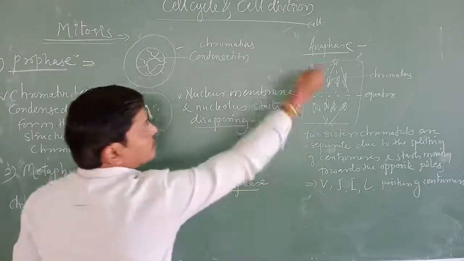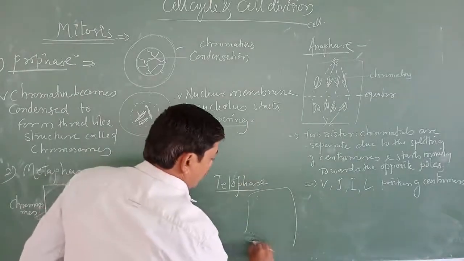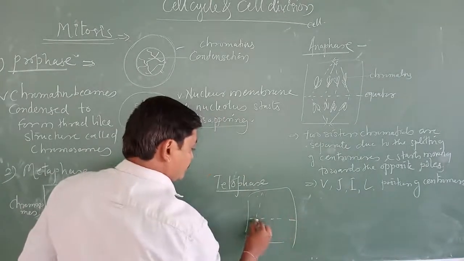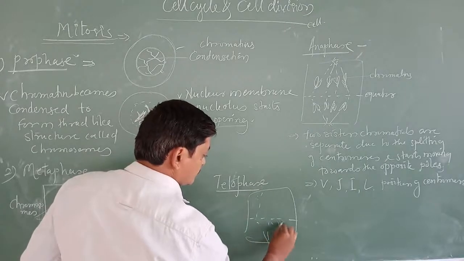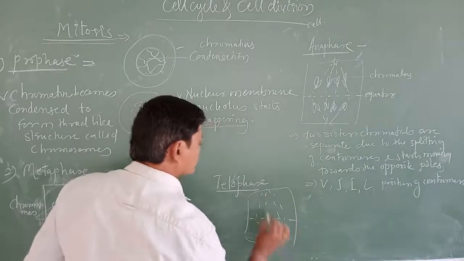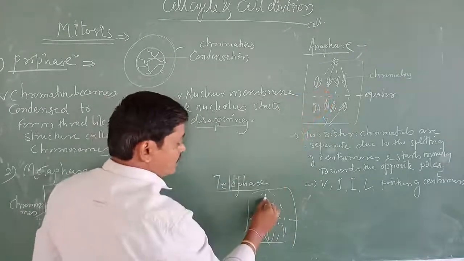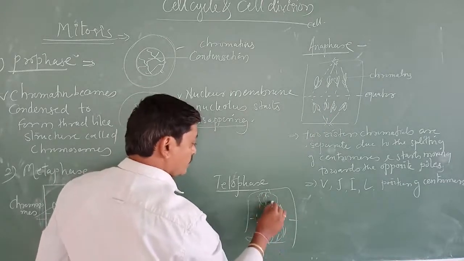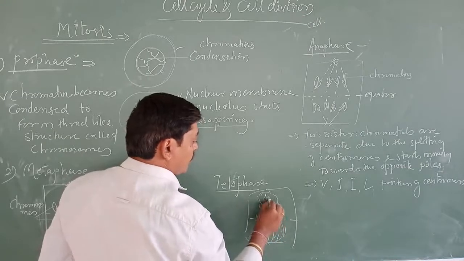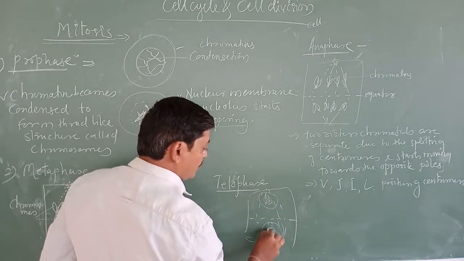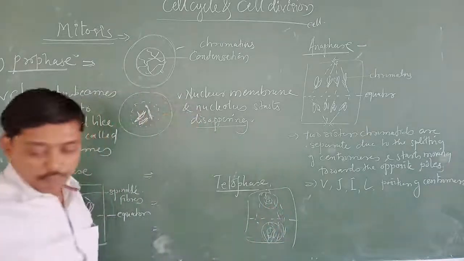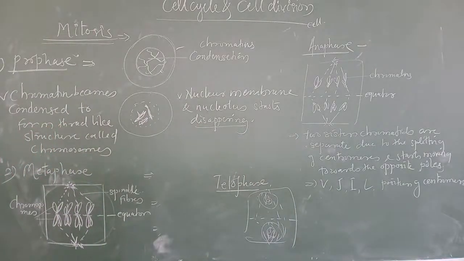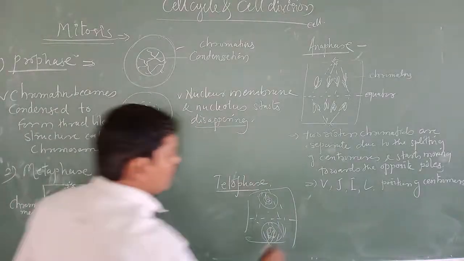In telophase, whatever I have drawn on the board, these centromeres are closed, and the daughter chromosomes reach the opposite pole.